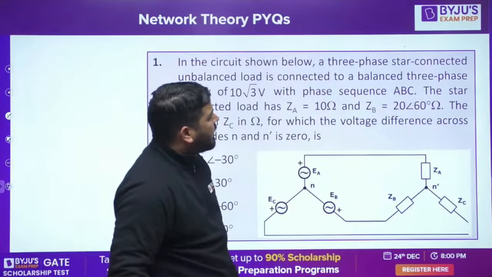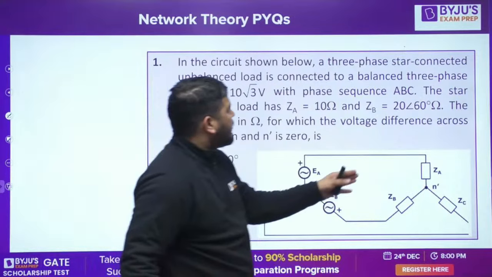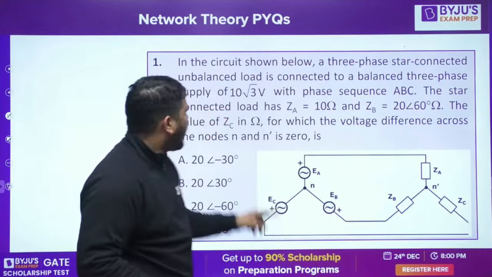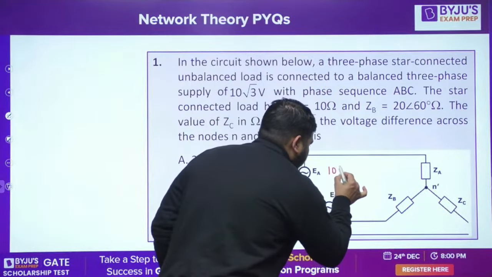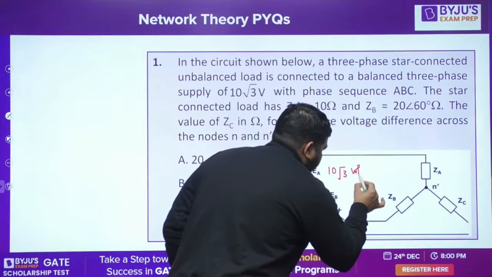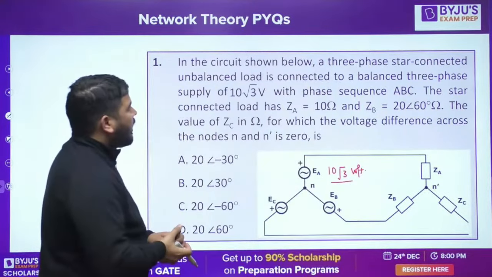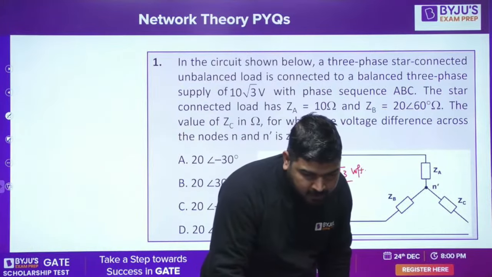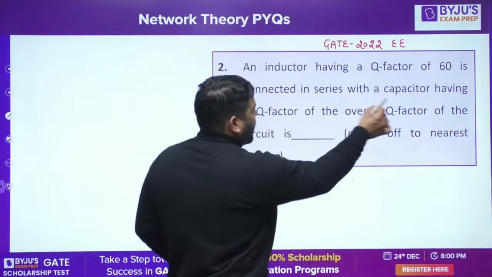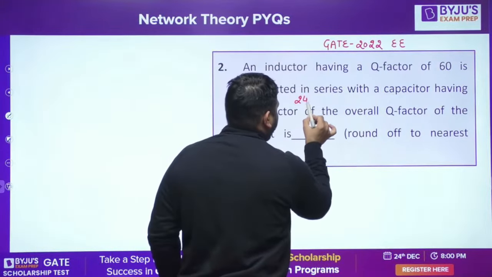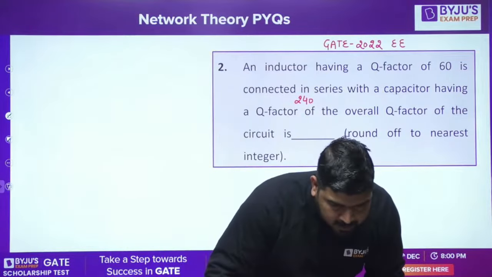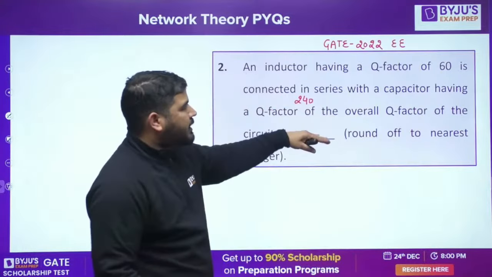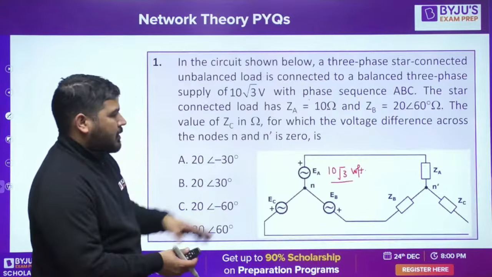In the circuit shown below, a 3-phase star connected unbalanced load is connected to a balanced 3-phase supply. The 3-phase supply is balanced and this voltage is 10√3 volt, provided to us with the phase sequence ABC. Now what is the meaning of phase sequence? It is given that the Q factor of 240. Here the capacitor has Q factor of 240. I think Ravi Shankar is saying that the capacitor has the Q factor of 240. Now find the overall Q factor. Now for EC student, please try this question. Till then I can solve this question.